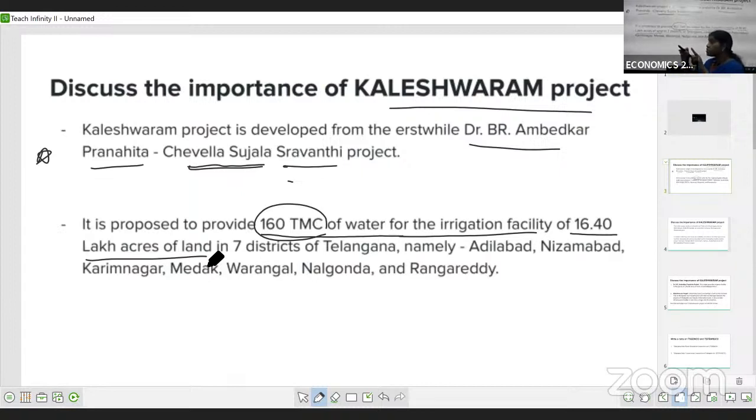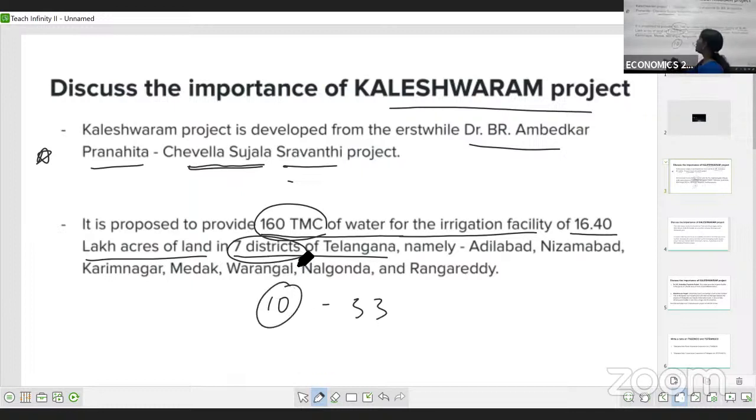They use this land mainly in 7 districts of Telangana. These 7 districts, children, are from the old data, when our state was formed, when we had 10 districts; now it has become 33 districts. From the new data it would be 13 districts.